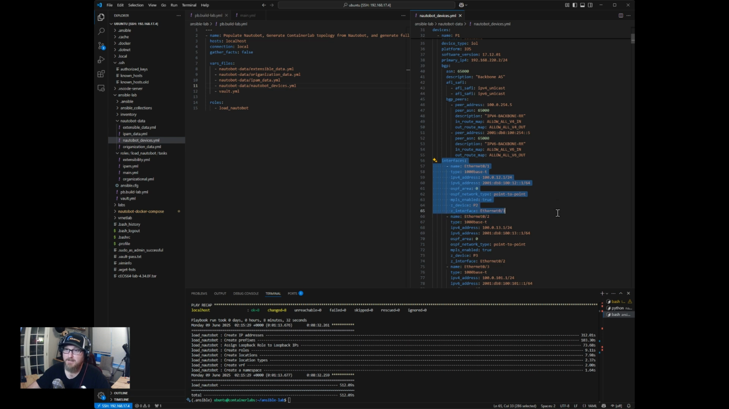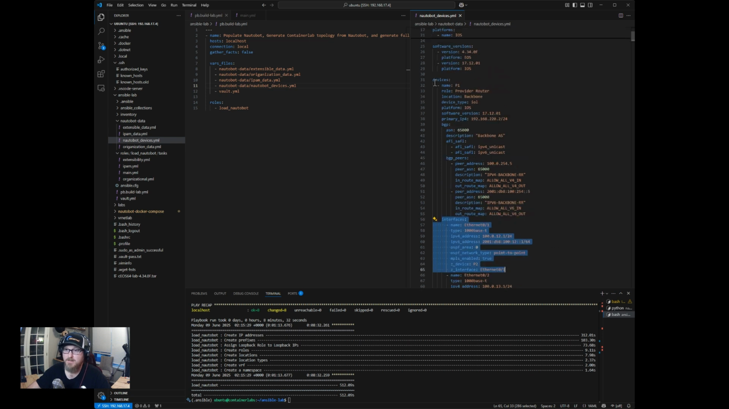And I've laid it out in this fashion. So basically, interfaces is another list of key value pairs nested below the name of the device. And so we'll have to iterate through all of these to add it into Nautobot one at a time.